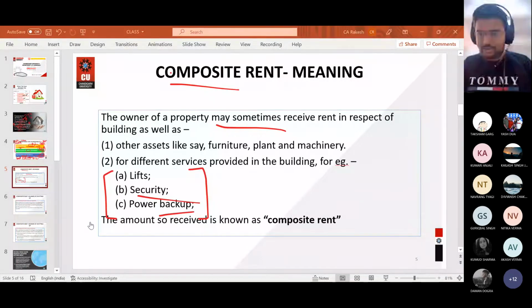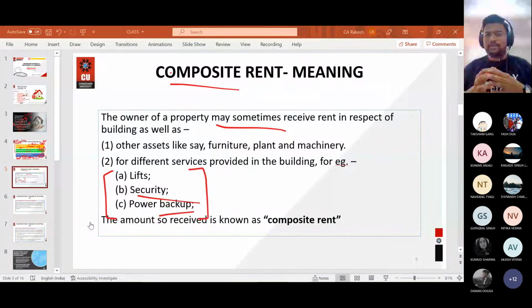Clear? If rent is the composite of various items, the building and land appertaining to it will be separated, and other services will be separated. You will take just the charge for the services of a security guard, power backup, lift, and it will be taxable under the head income from other sources or business and profession, and the building and land appurtenant to it will be taxable under which head?